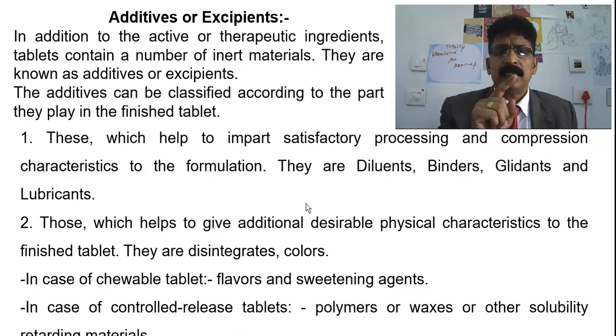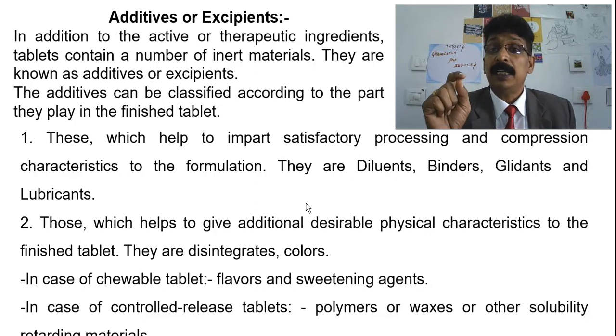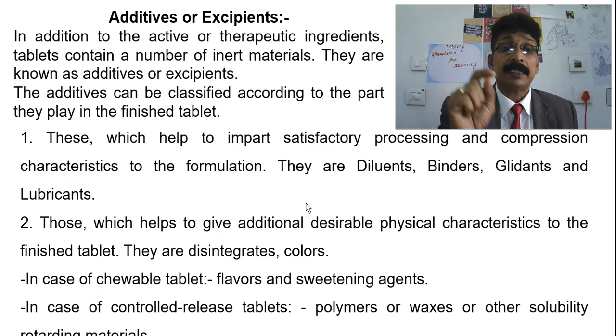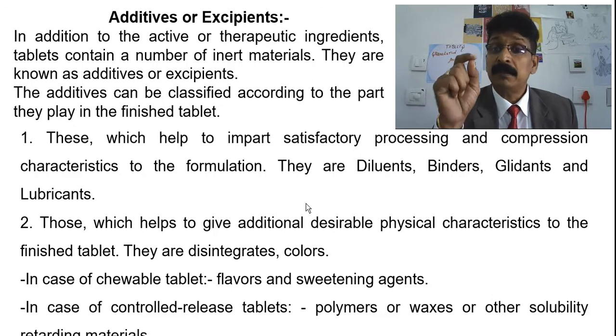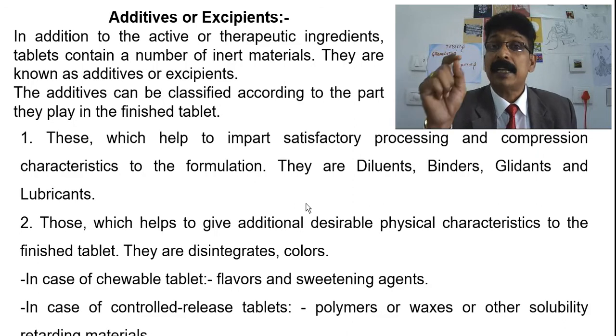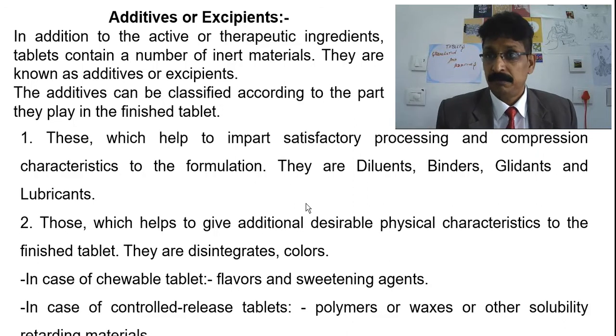The first group helps to impart satisfactory processing and compression characteristics to the formulation. They are diluents, binders, glidants and lubricants. Very important before compression.